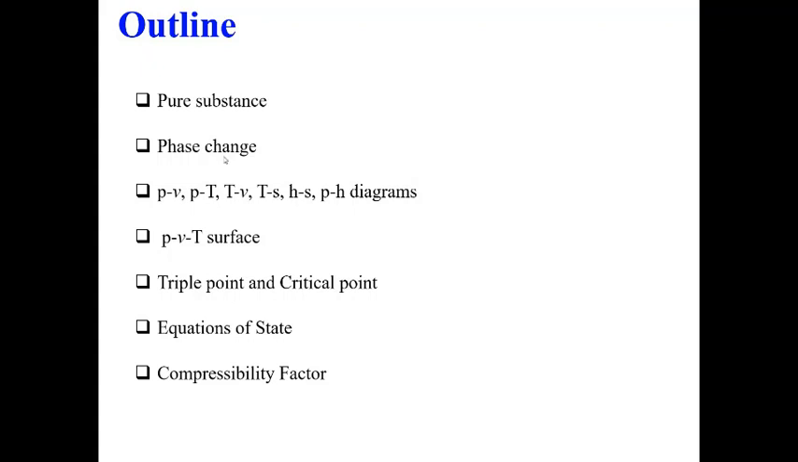So this is the outline. We'll discuss what a pure substance is, how we define phase and phase change, and then we'll look into different ways or diagrams where we plot different processes. So we'll look into PV, PT and these various diagrams. We also talk about how to generate a PVT surface. Then we'll define what a triple point and critical point are. We'll also look at different equations of state and talk about the compressibility factor.